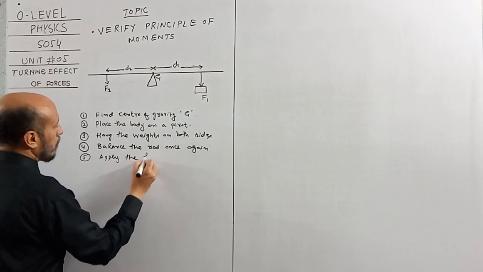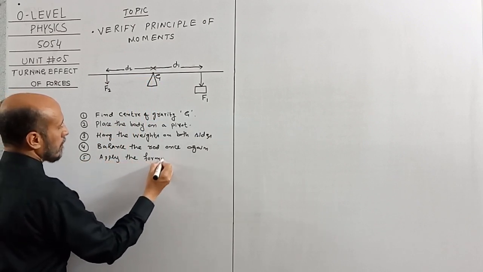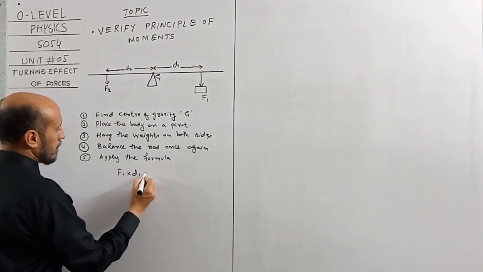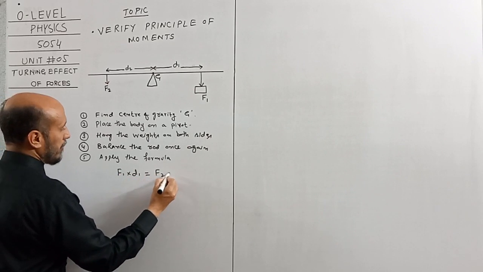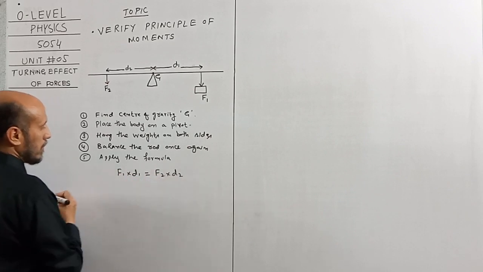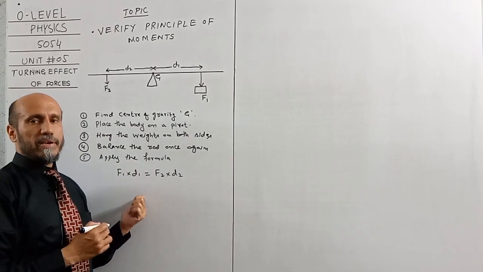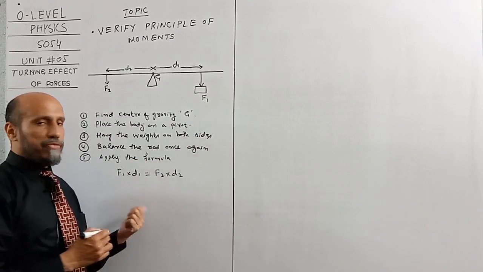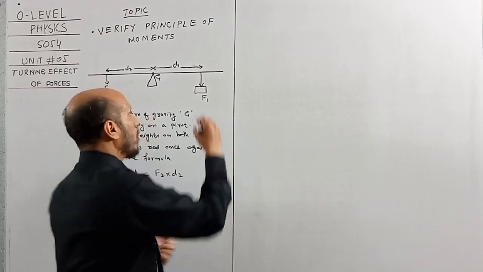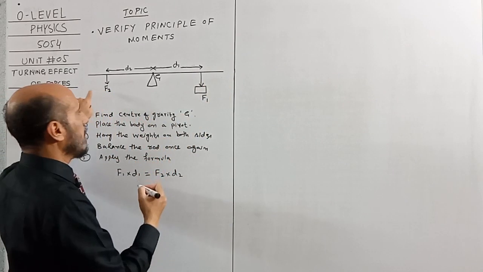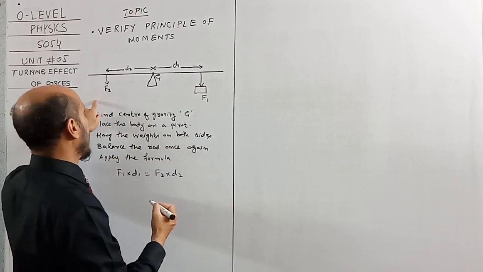the formula F1 D1 is equal to F2 D2. So this is the equation which verifies the principle of moments. If there is a clockwise moment on the right side, then definitely we will consider an anti-clockwise moment on the left side.